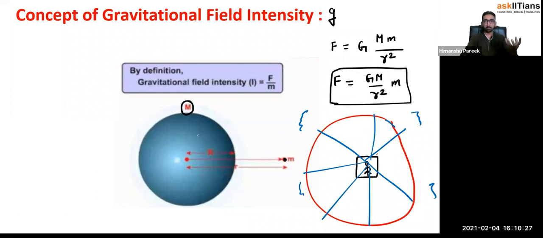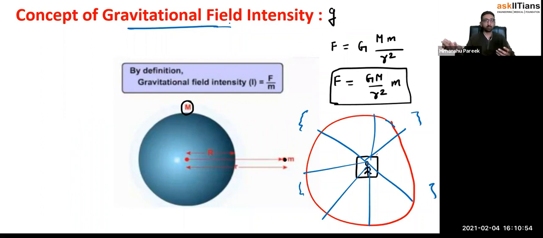Similarly, when we talk about a mass particle, this capital M would also have a field around it, up to which it can exert a force. So gravitational field, that is what we call it. That's the meaning of gravitational field: due to a mass particle, up to what distances it can exert a force on another body, up to what distances it can influence the other body. That region is called the gravitational field.